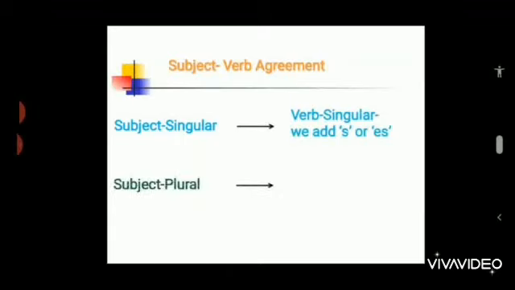So what do we mean when we say subject is singular? It means that with them singular verbs are used. We add s or es in simple present tense. And in case of plural subject, plural verbs are used and we don't add s or es.